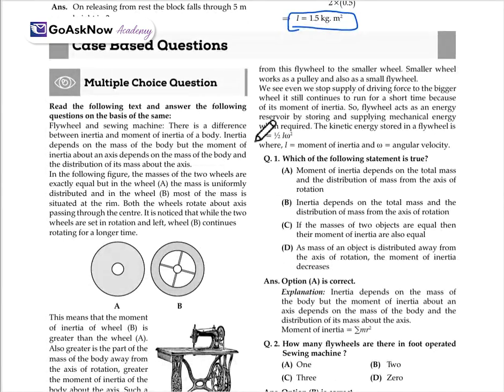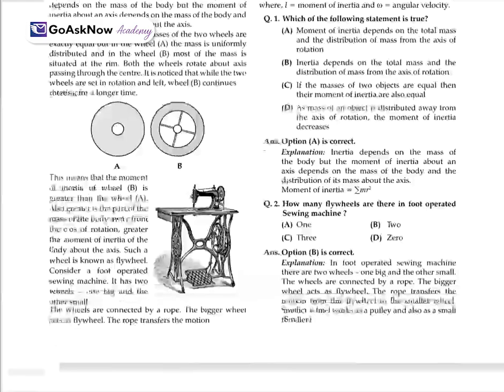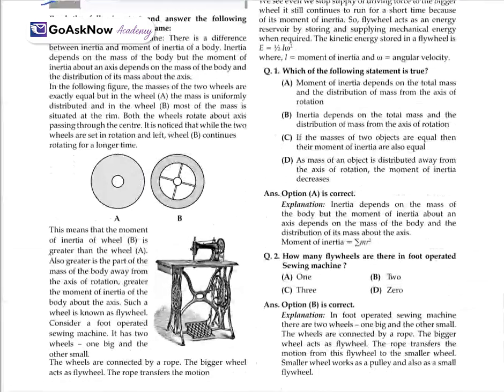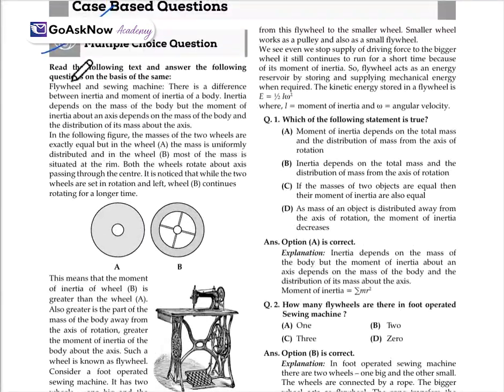After that, there are some case-based questions. We have a case, and on the basis of that case we have to solve a few questions. Let's go with the first one. Read the following text and answer the questions on the basis of the same. We have a condition like a flywheel and a sewing machine.